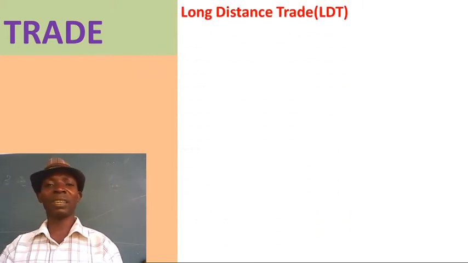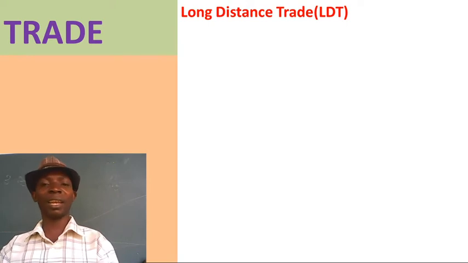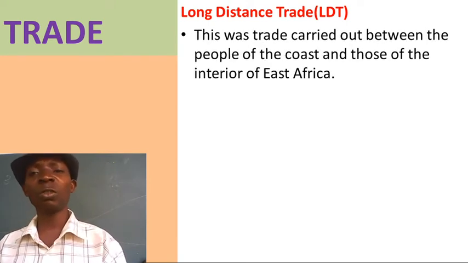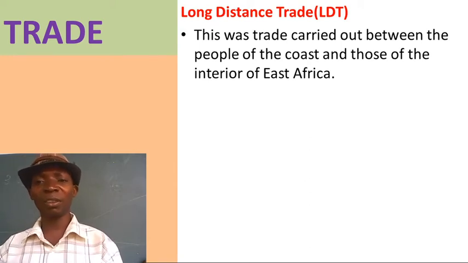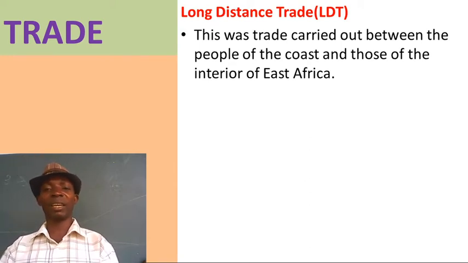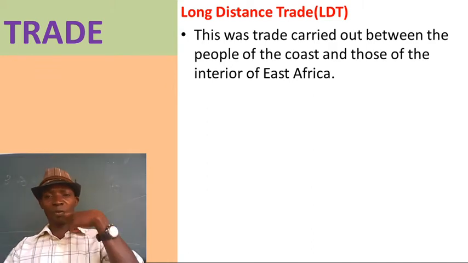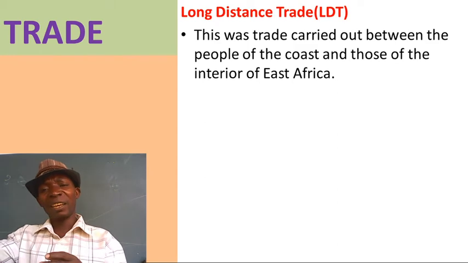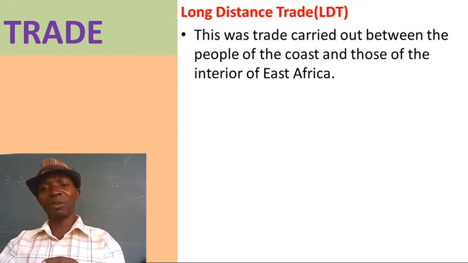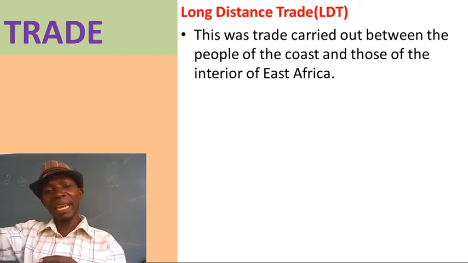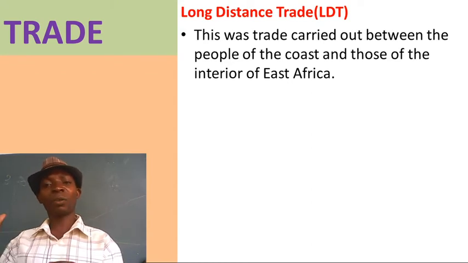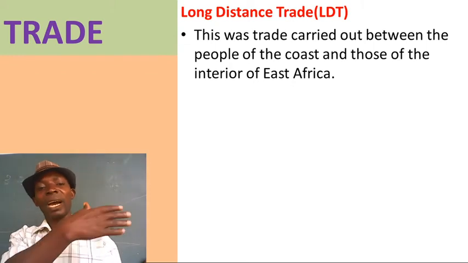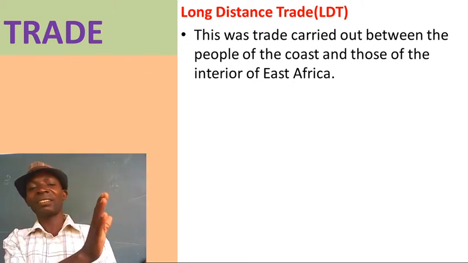Long distance trade. That was another trade that existed during that time. What was it? This was trade carried out between the people of the coast and those of the interior of East Africa. The coast, we mean the areas that border the Indian Ocean. That is in Kenya and Tanzania at the border. That's called the coast. Interior, you have come from the border and you have entered inside. You are in Uganda. The interior, the inside parts.